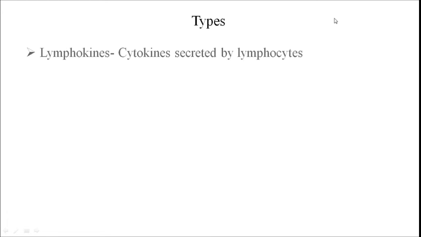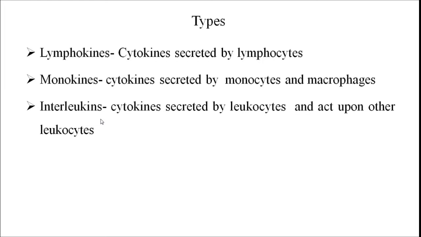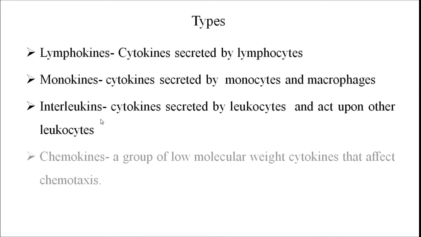Now the next one, types. So different types of cytokines are the lymphokines. Lymphokines are the cytokines which are secreted by the lymphocytes. Monokines are the cytokines which are mainly secreted by the monocytes and the macrophages. Interleukins are the cytokines which are secreted by leukocytes and they will act on other leukocytes.